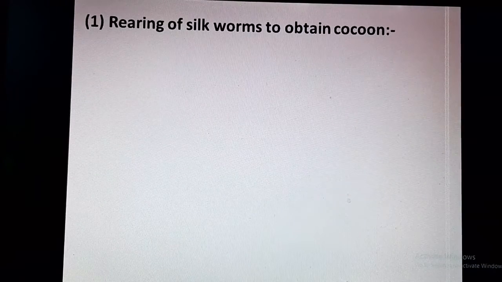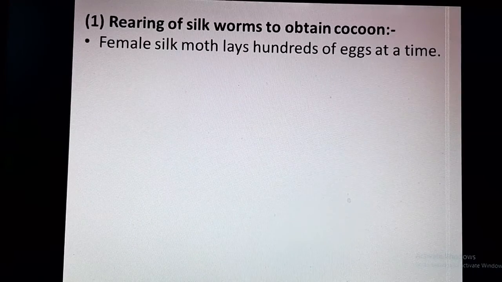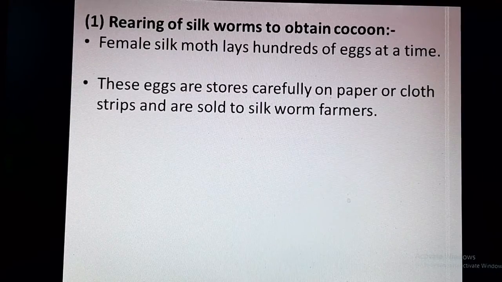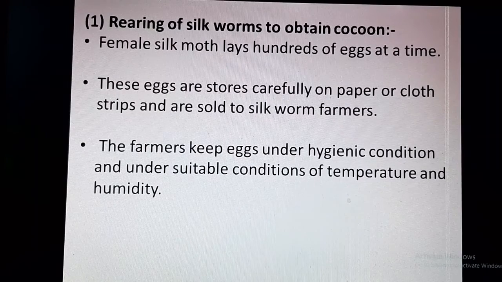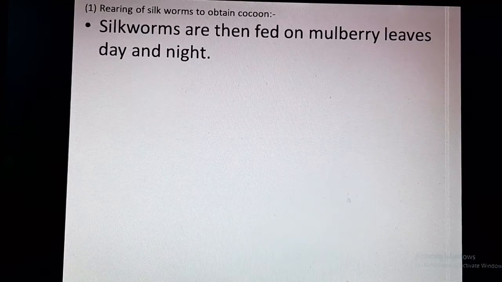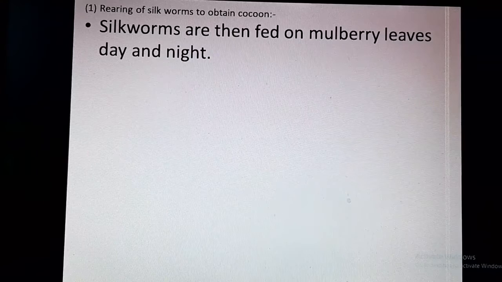Let's take the first stage, rearing of silkworms to obtain cocoons. The female silk moth, as we discussed in our previous lecture, lays hundreds of eggs at a time. These eggs are stored carefully and hatched in hygienic conditions, maintaining suitable temperature and humidity. These eggs are then warmed to a suitable temperature so that hatching occurs, and when the eggs are hatched, caterpillars come out of the eggs. These silkworms are then fed on mulberry leaves day and night.